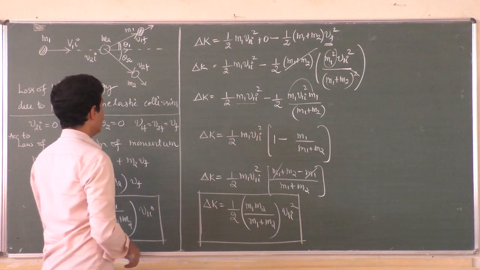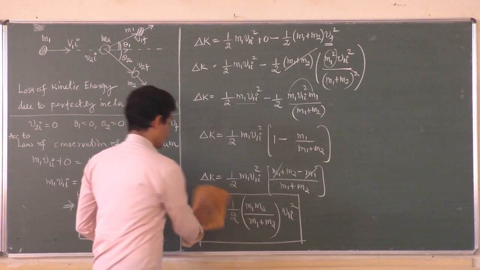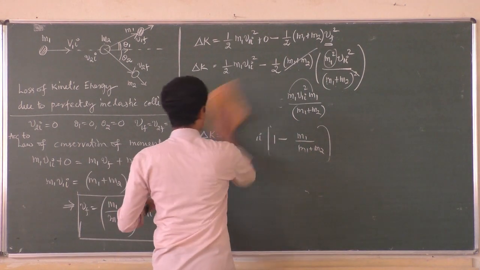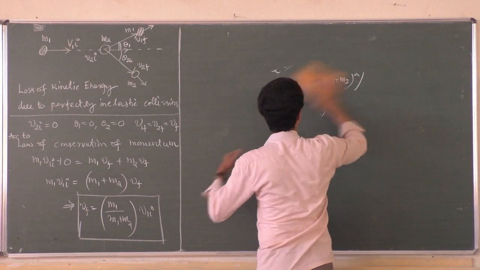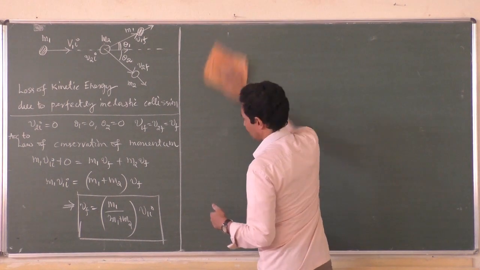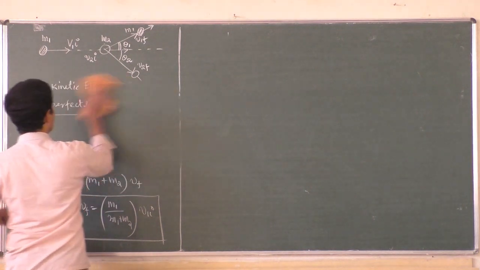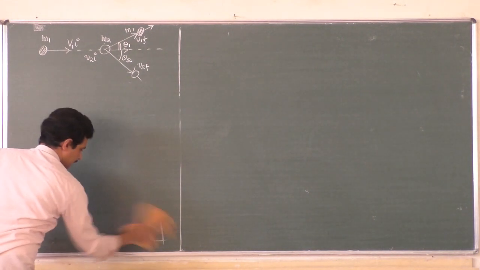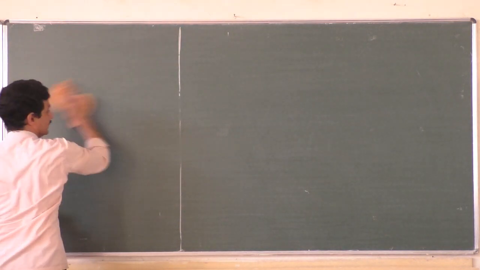A type of collision where kinetic energy is conserved and momentum is also conserved. Both are conserved. So let us take a perfectly elastic collision, and we will find out the final velocities of the two bodies after collision. Here also we should have some conditions. Okay, so I'll consider the same diagram, or I will draw it again so that it becomes easier for you.